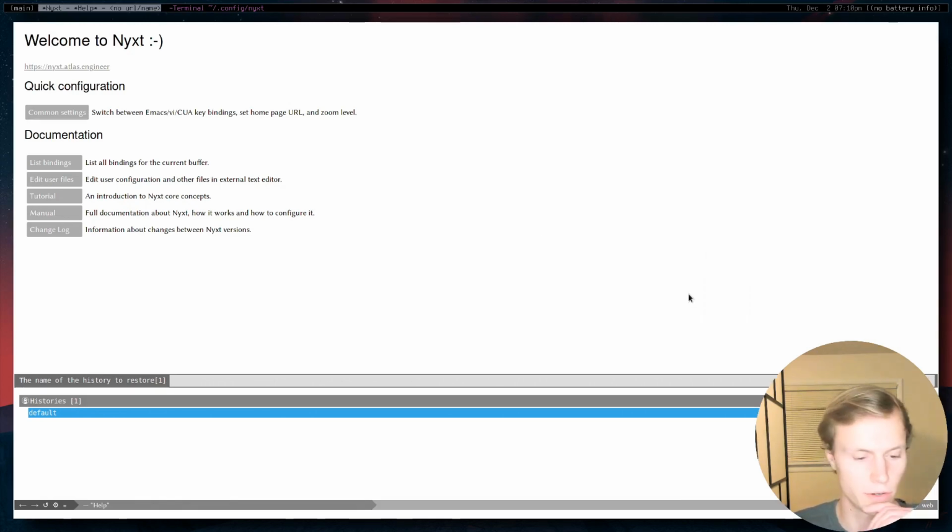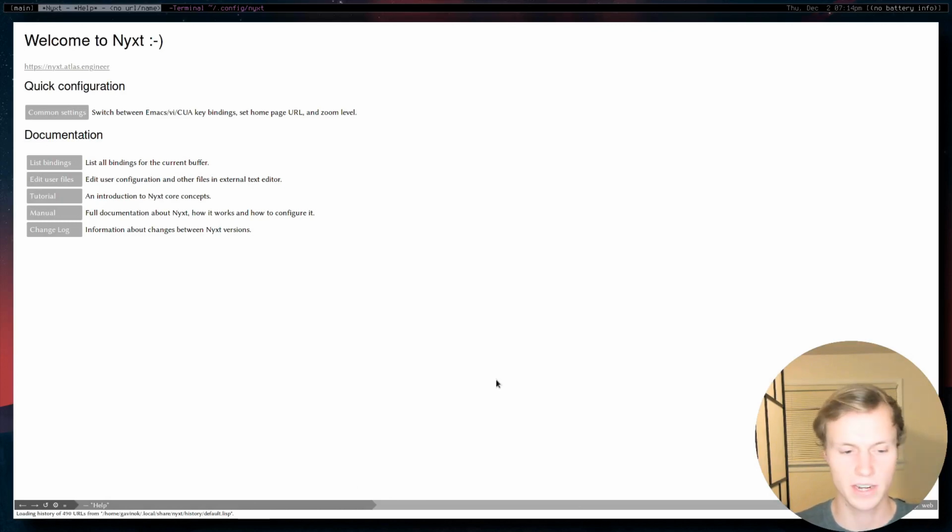Now, the cool thing that you'll notice right away is that it actually offers the ability to restore history and use sessions. So say, for example, if you wanted to have like a session for work and maybe a session for home stuff, and you don't really want them to overlap in history or tabs and buffers that you have open, then this is a pretty useful feature. For now, we won't reload any sessions, and we'll just go ahead and hit escape, and that will remove that. Now we can go ahead and immediately start looking at the cool stuff it shows off.